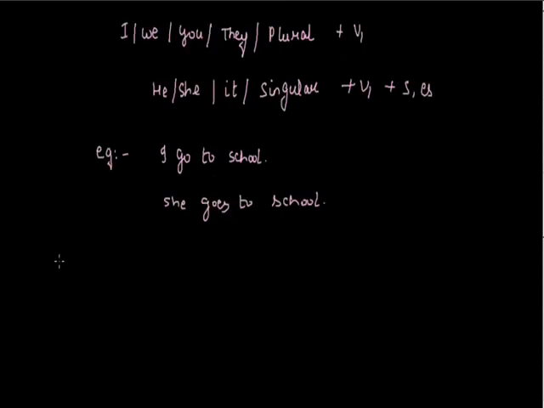Now what are the uses of simple present tense, and where is it used? First of all, simple present tense is used in universal truths. For example, the sun rises in the east.